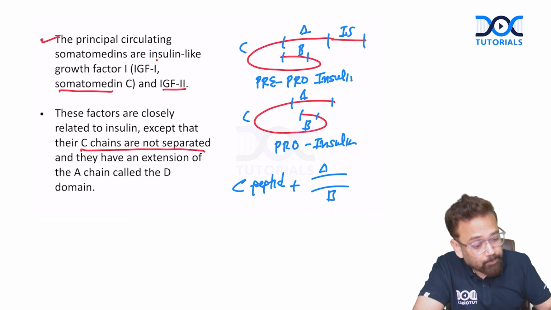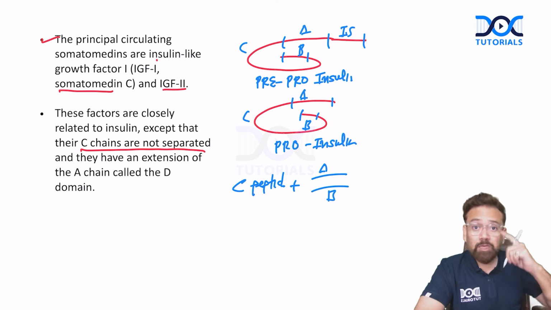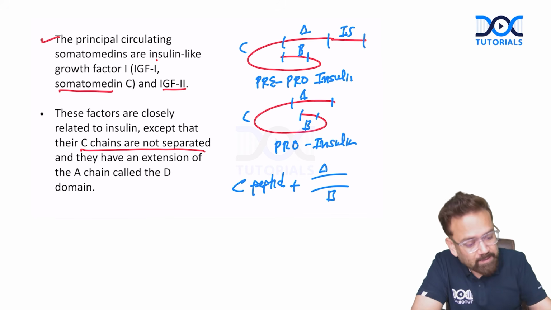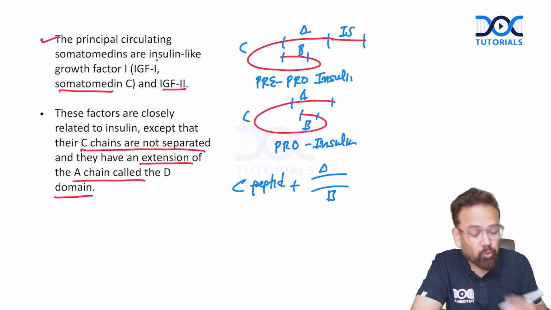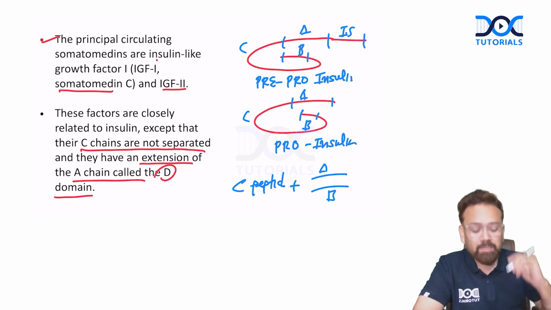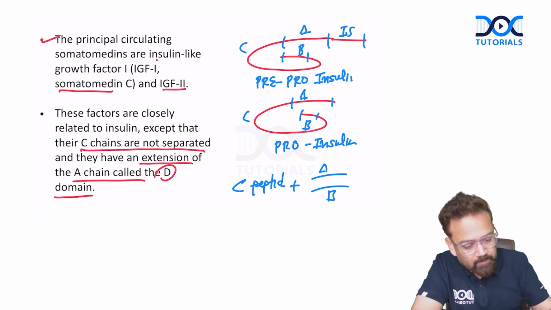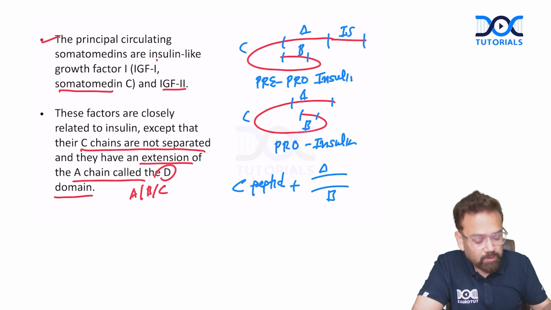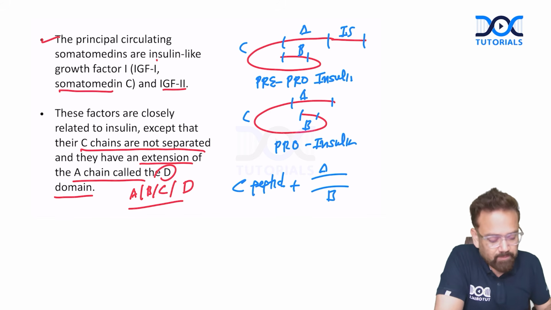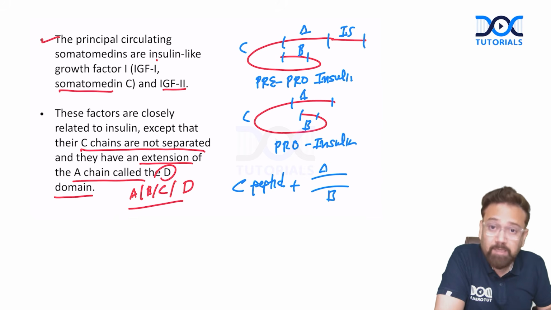So just like proinsulin, in IGF-1 and 2 the C peptides are not separated. That is one thing, and second, they also have an extension of the A chain called the D domain. It is not the initial segment. So IGF has A chain, B chain, C chain like proinsulin, as well as an extension of the A chain called the D domain. So IGF is very important.